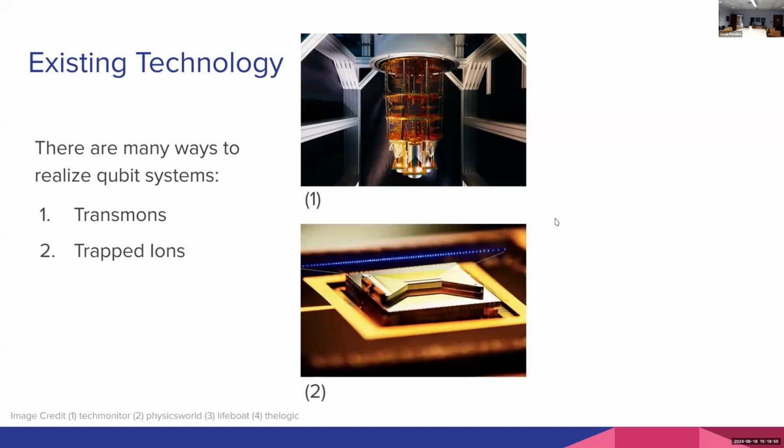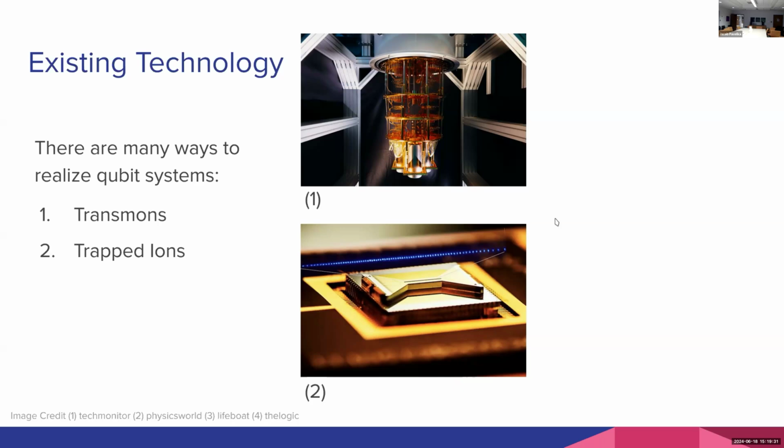So that's one way. Another way is to use what's called a trapped ion system. So these are really cool. And this is more of a low-level physics system because in this case, each individual qubit is literally a single ion, a single ytterbium ion that is trapped in place using a sequence of minute, very precise electromagnetic fields. And then the state of the system is manipulated by using these laser pulses. This is what the blue lights at the top of the image are. Those are lasers that will shine in on each individual ion to subtly change its state in order to carry out the calculations that we care about.